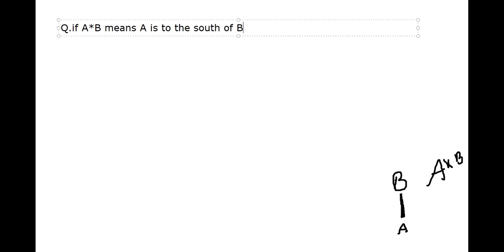So we'll see the second statement. A plus B means A is to the north of B. That is second statement.